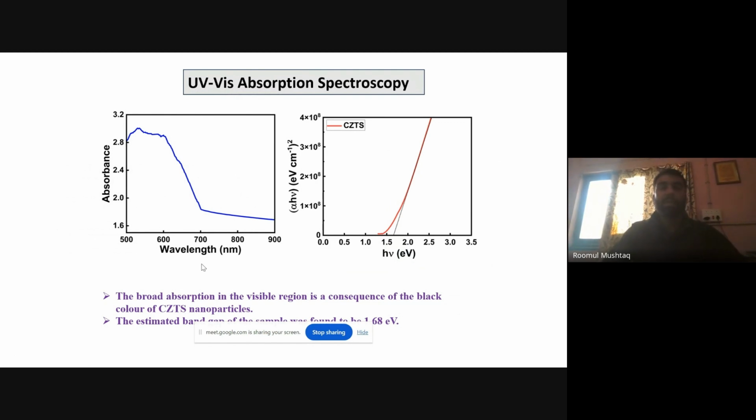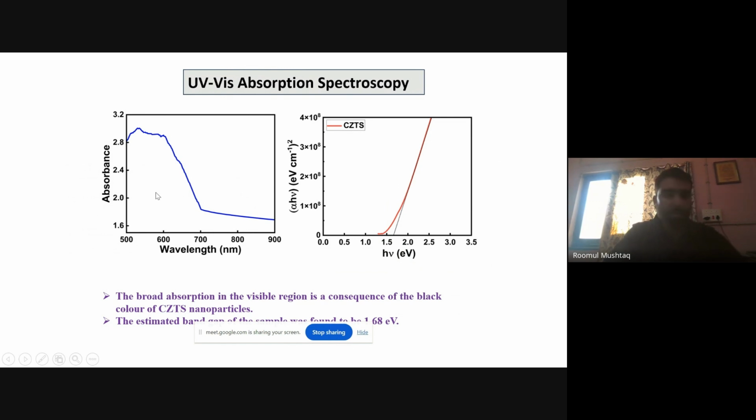After doing that, I performed the optical absorption spectroscopy. We can see that this material absorbs a good spectrum in the visible range. We can see that from 500 nanometer to 700 nanometer of wavelength is absorbed by the material. This shows that this material can be used for various applications in that visible region.